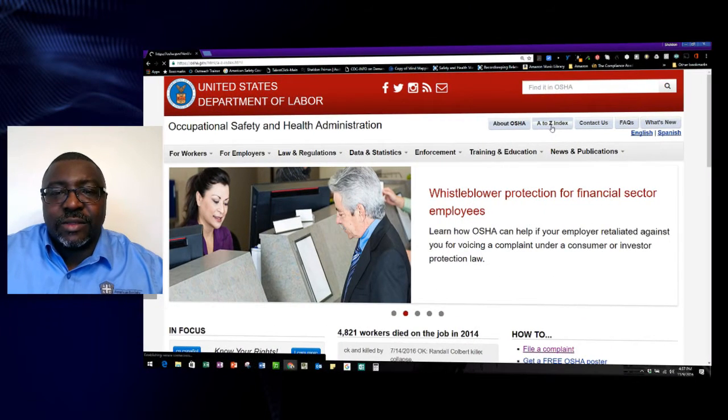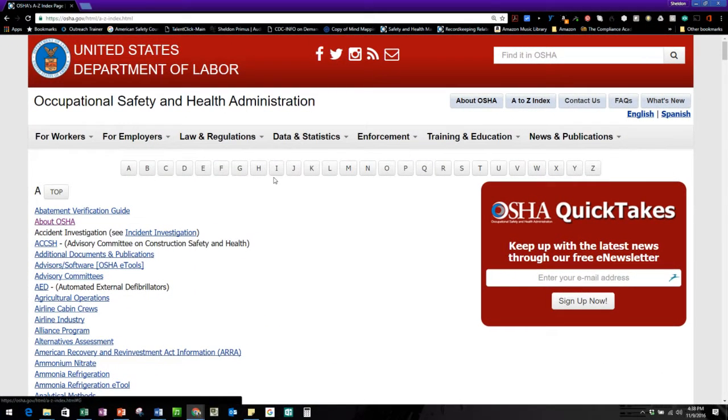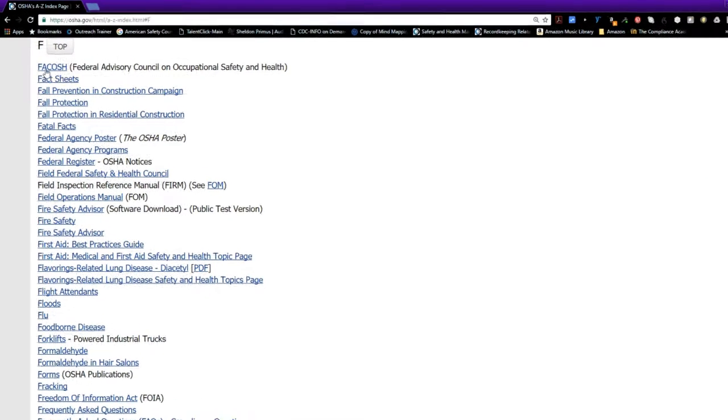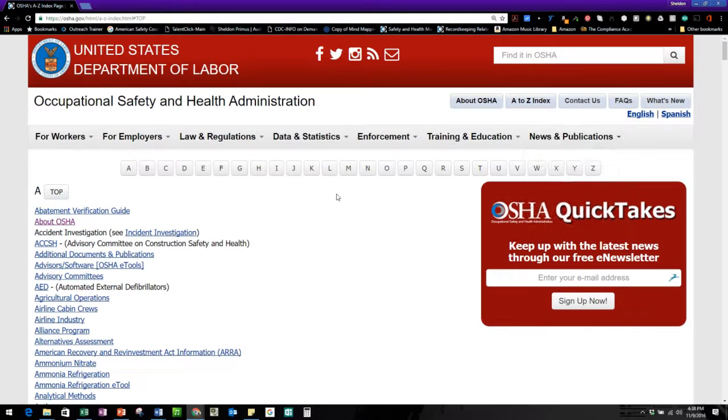So very top, I'm also going to show you the A to Z index. So if you ever wanted to navigate through this, you could actually go to an A to Z item if you had something in your mind and you know exactly. Let's say you wanted to do fall protection. So I'm going to click right on F, and it's in alphabetical order. I got fall protection campaign right there for construction. Another one for fall protection. Here's residential construction. So hit that, go right back to the top, and that's your A to Z index.